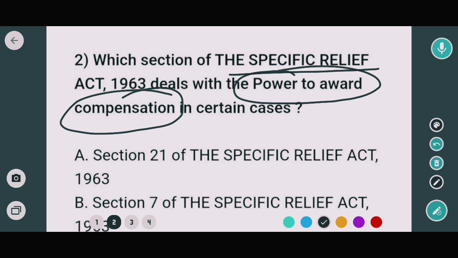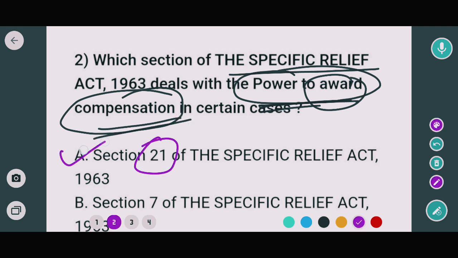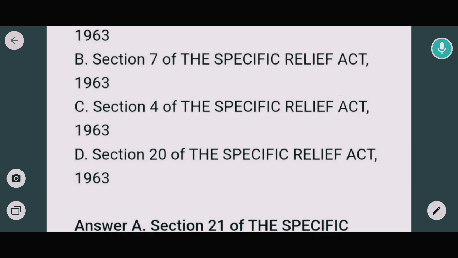Specific Relief Act में जो कोर्ट को पावर दिया गया है to award compensation, ये कौन से सेक्शन में दिया गया है? Under Section 21 of the Specific Relief Act. So in this case, option A would be the correct answer. Now moving to the next question.